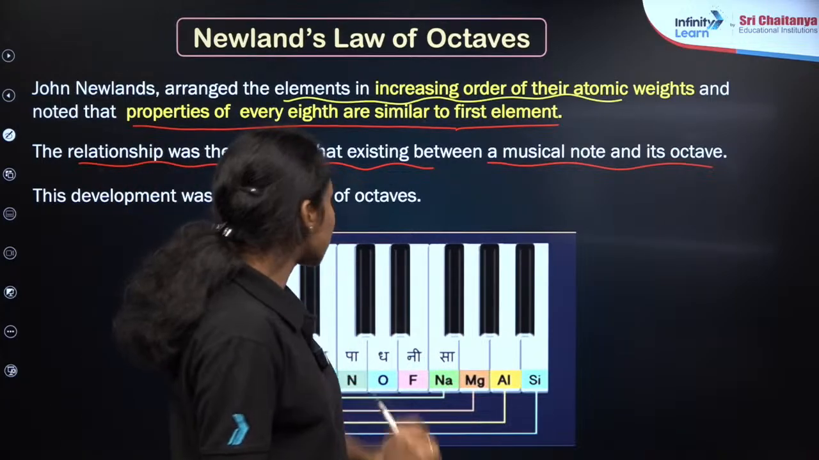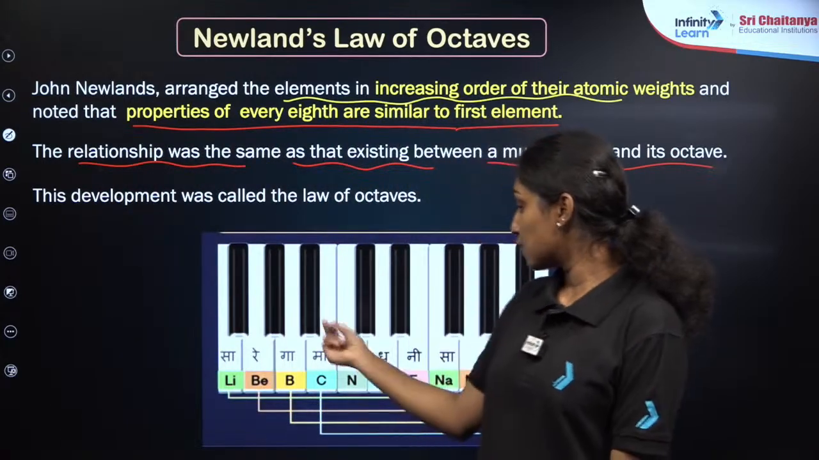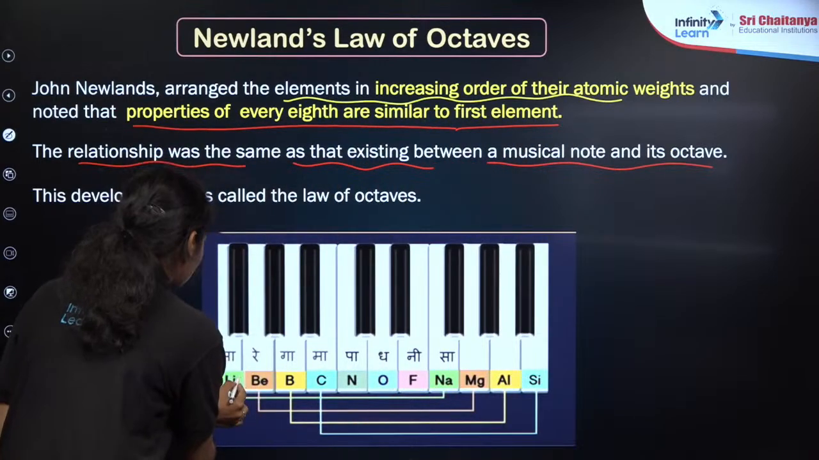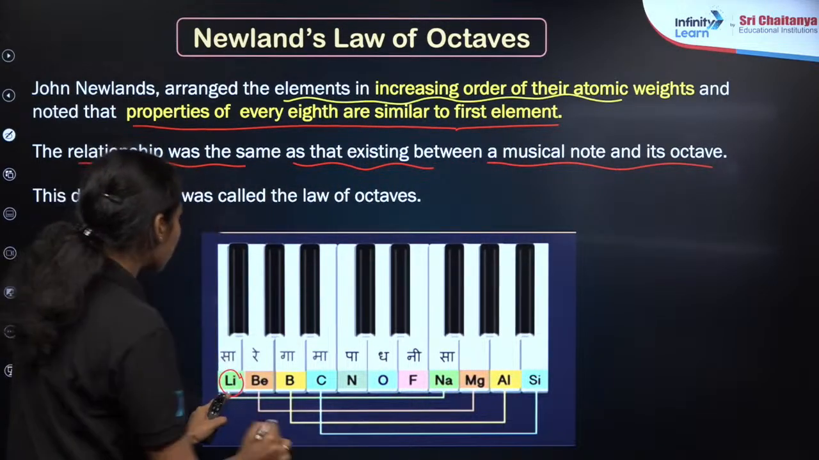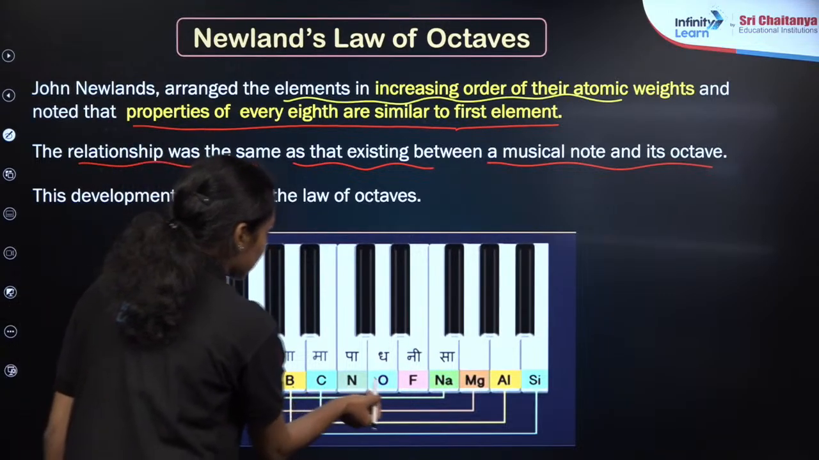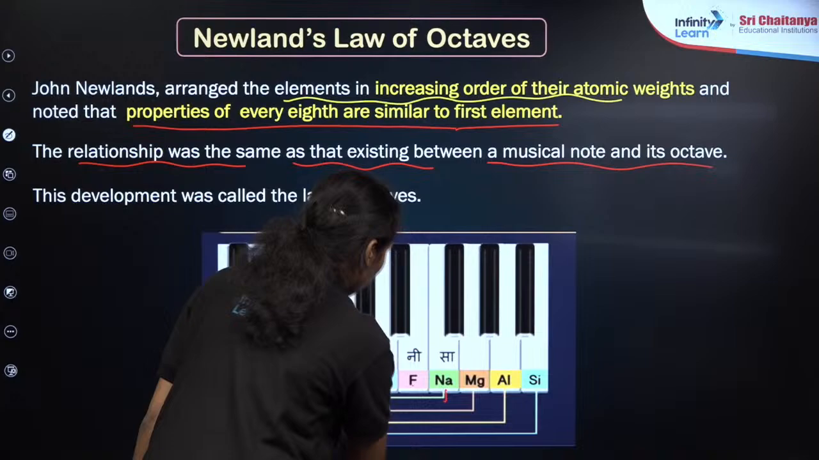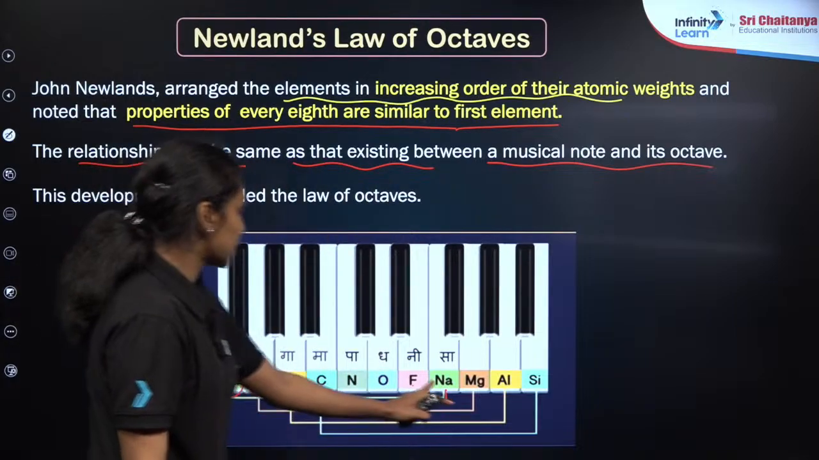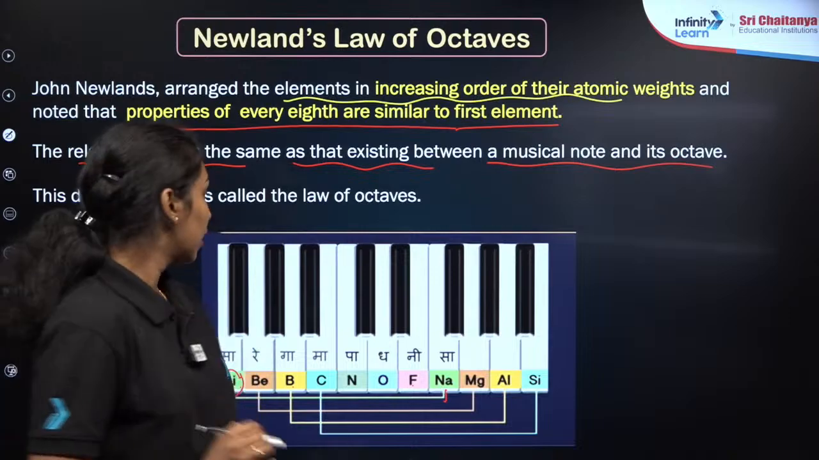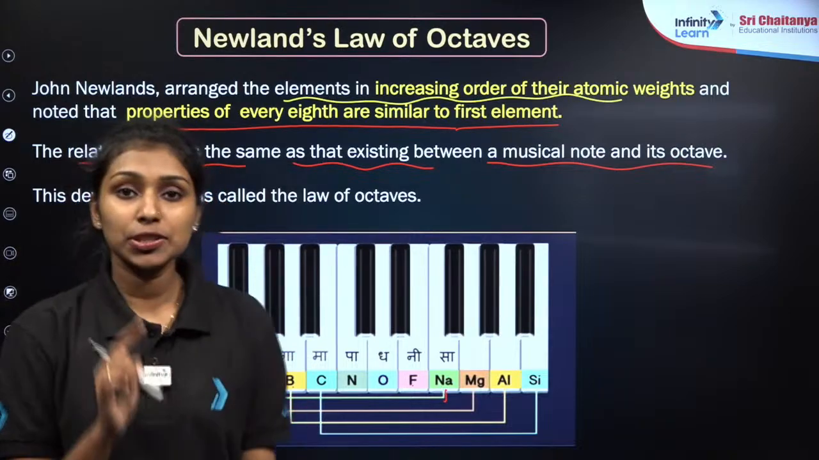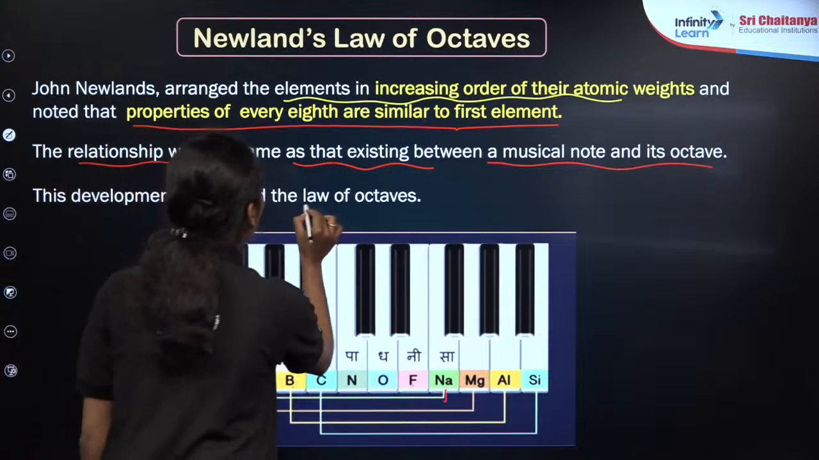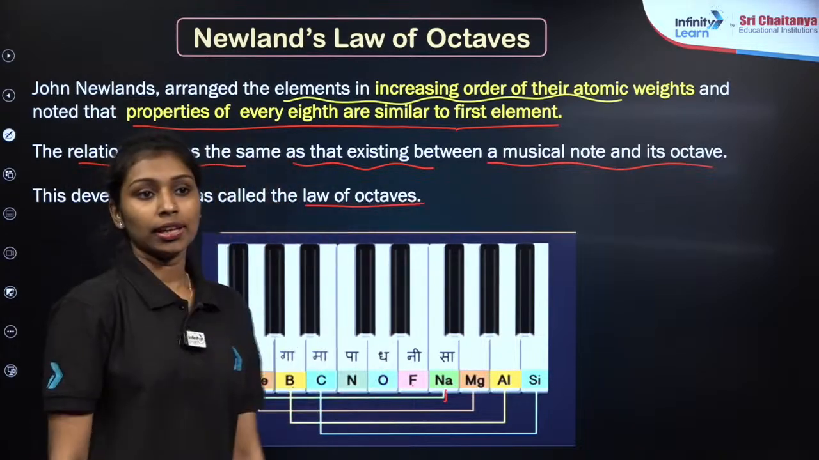Similarly, in the case of periodic classification also, you can see that every first element, for example here lithium, shows resemblance with the properties of the eighth element, that is, first, second, third, fourth, fifth, sixth and seventh, eighth element, that is sodium. Lithium has the same properties as sodium. Similarly, beryllium has the same properties as magnesium and so on, right? Which means that it is similar to the musical note in Indian music. So, he named this law the law of octaves. Clear?